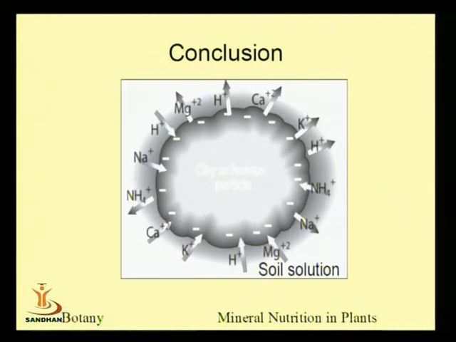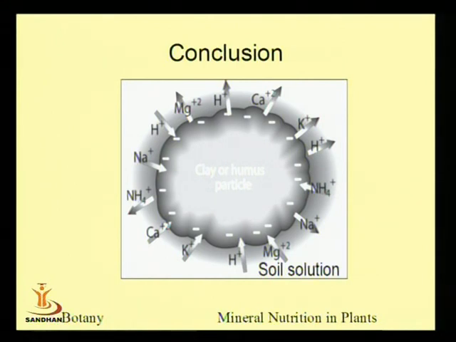And because of their importance, the soil solution should have all important mineral nutrients. Soil solution means the soil should have all these chemicals, whether it is calcium, potassium, hydrogen, ammonia, sodium, magnesium; potassium as a cation, calcium, ammonia, magnesium.